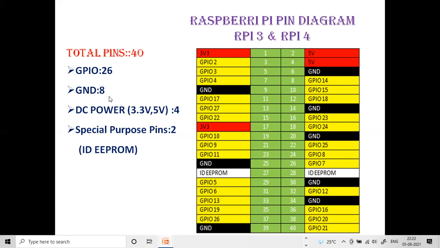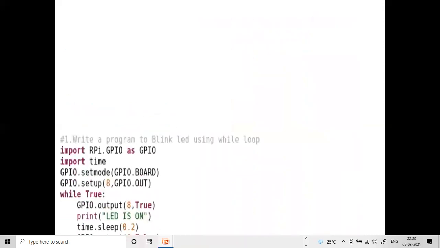Okay. Next, if you add all these things like 26 plus 8, 26 GPIO pins are there, and 8 ground pins are there. Totally it is 34. So then 34 plus 4 DC power pins, it is 38. 38 plus 2 special purpose pins, that is total 40. The 2 special purpose pins are nothing but ID EEPROM pins. Those are the pins, pin number 27 and 28. So these are not GPIO pins. So this is about Raspberry Pi pin diagram.